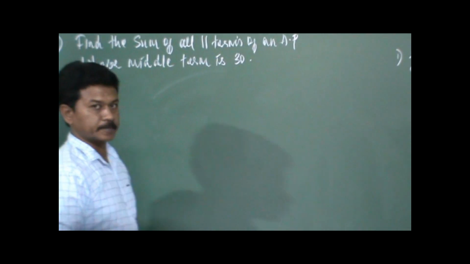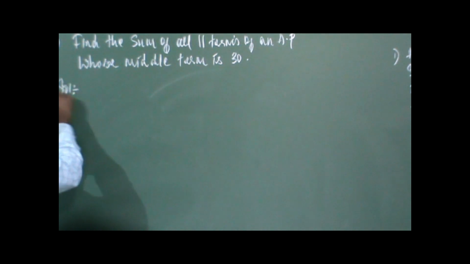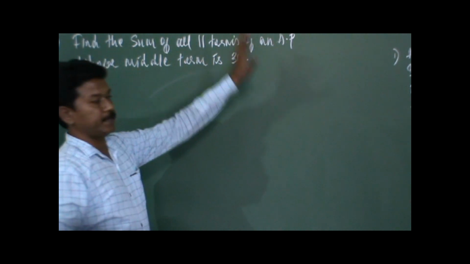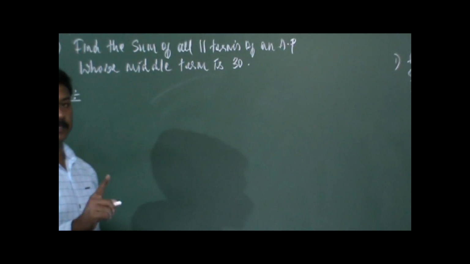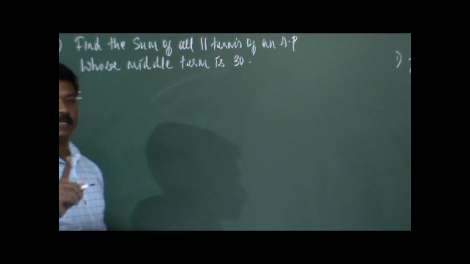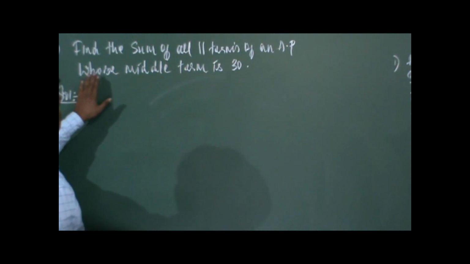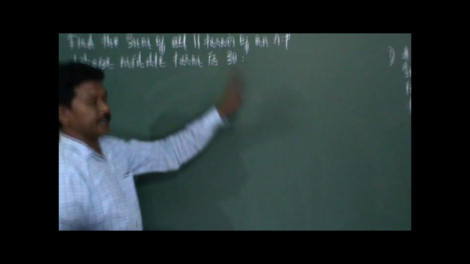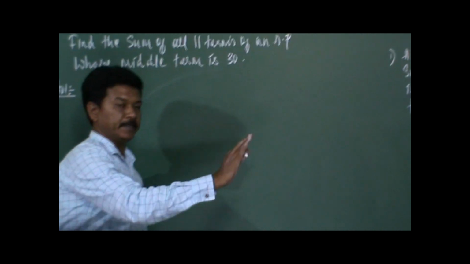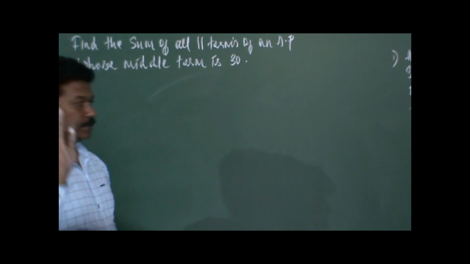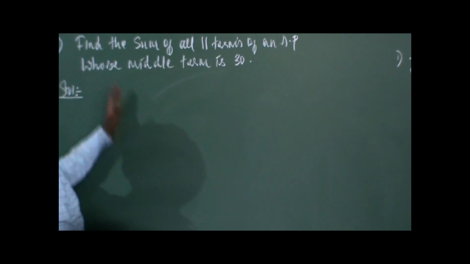So we'll go with the next problem, which is very simple. Find the sum of all 11 terms of an AP. So an AP has 11 terms, it is a finite AP, where 11 is an odd number, whose middle term is 30. In that AP of 11 terms, the middlemost term is 30. So find the sum of all 11 terms.